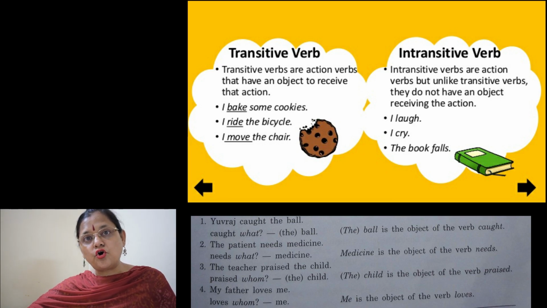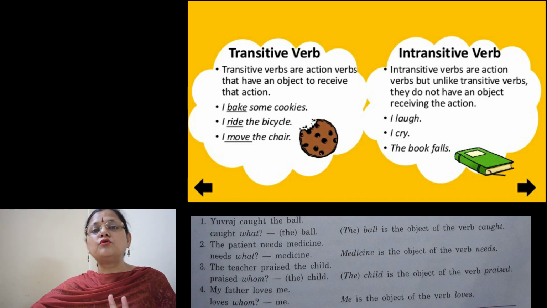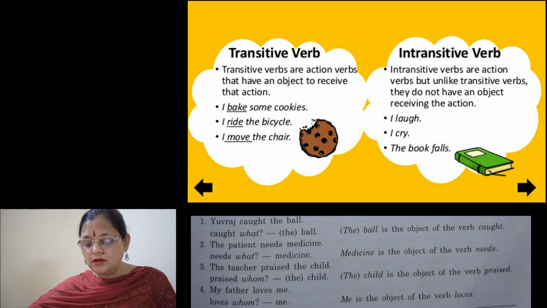Like Yuvraj caught the ball. Here, what is the object? The ball. This is the object. Caught is the verb. After the verb you ask what, and you get the answer, the ball. So the object is there, so it is a transitive verb.